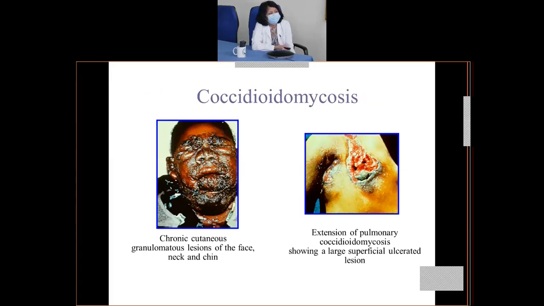So these are the severe forms of coccidioidomycosis, where there's cutaneous granulomatous lesion. Okay, these are severe forms which result in an immunocompromised patient, and even extension from the skin. In the second picture, that is a pulmonary infection which has finally disseminated to the areas of the skin, causing large superficial ulcerated lesions.